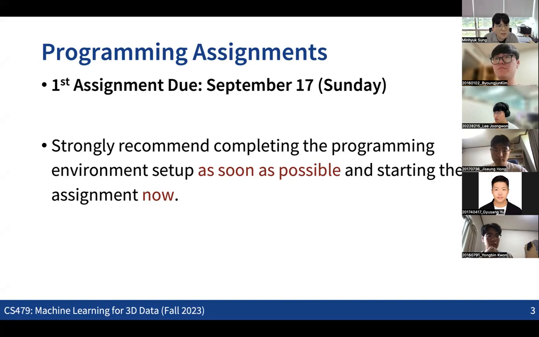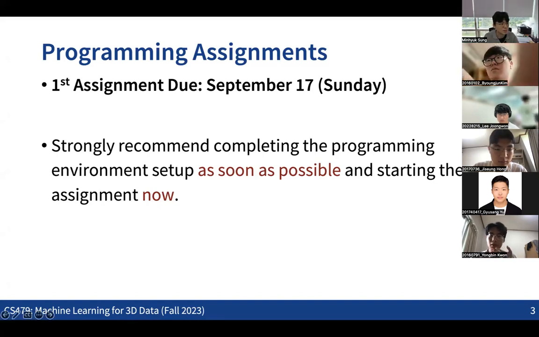We intended that you have at least 2 weeks for each of the assignments. So from this week, you have 2 weeks for the first assignment, another 2 weeks for the second assignment, and another 2 weeks for the third assignment. But since all the assignments are already released, you can start to work on all of them from now. If you did not complete the programming environment setup, please do that as soon as possible. And if you have any issues with the K-Cloud, please let us know.